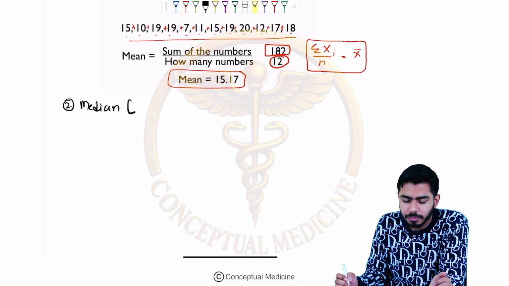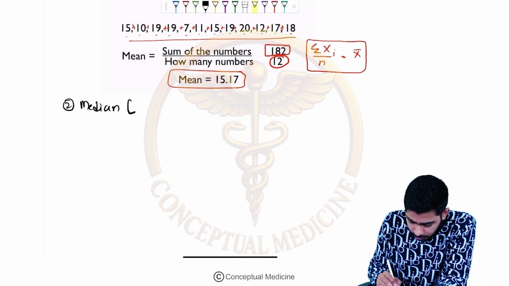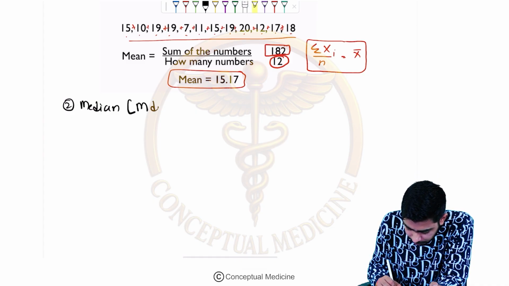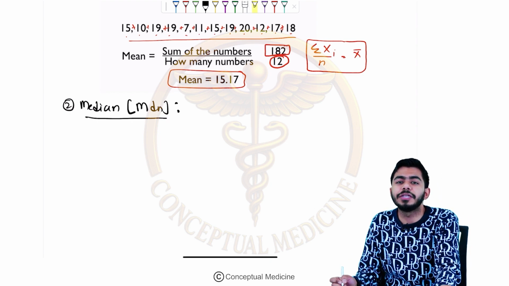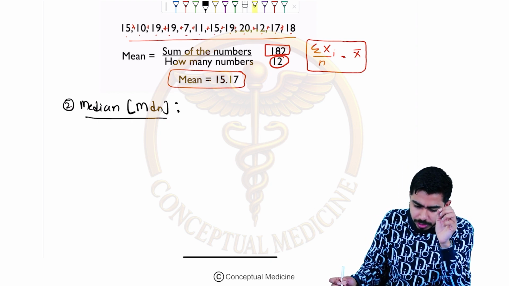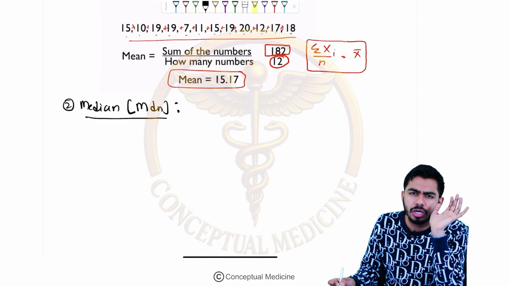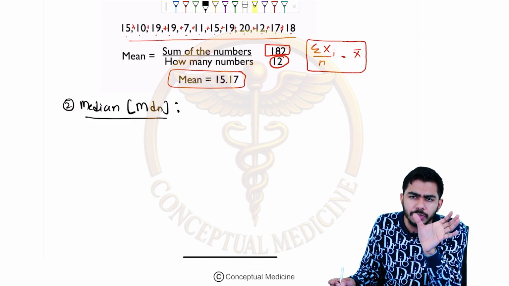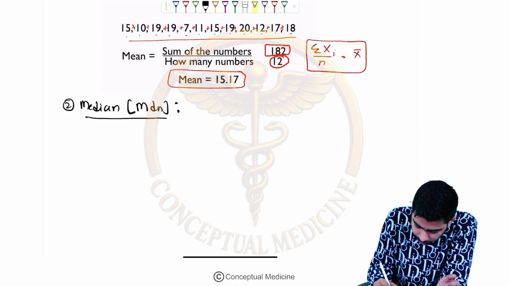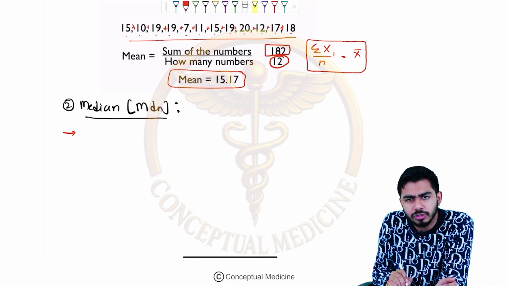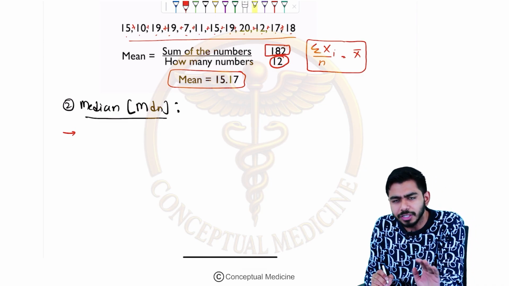It is sometimes represented by MDM, not MDH, it is MDM. It is a median. So median, guys, is the central value among the number of variables present in front of you. But there is a condition. What is that condition? We'll talk about that. Mean was easy, median is also very easy.